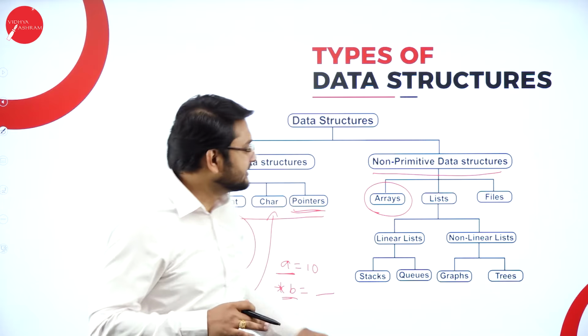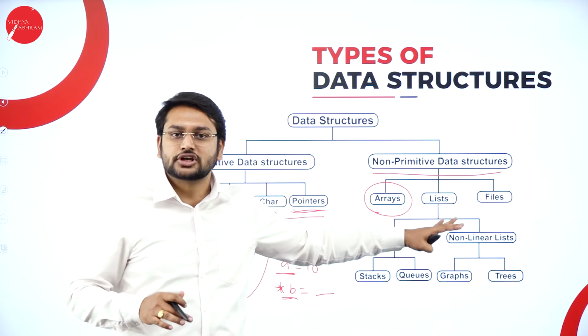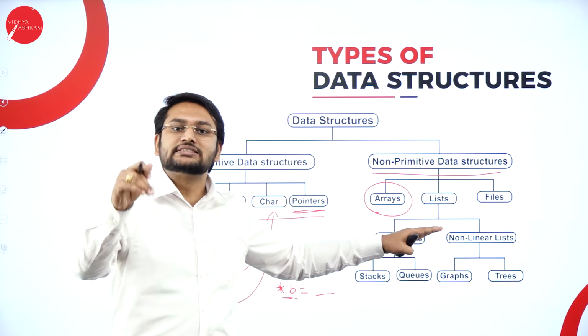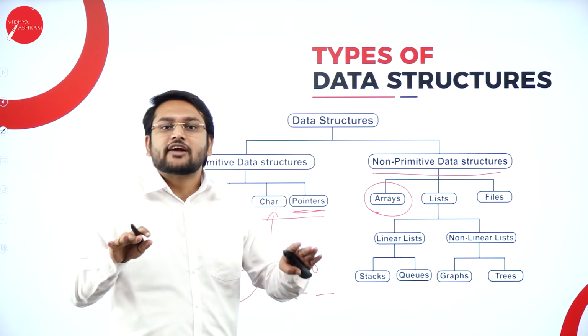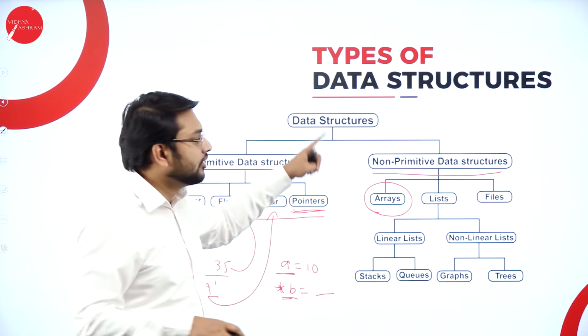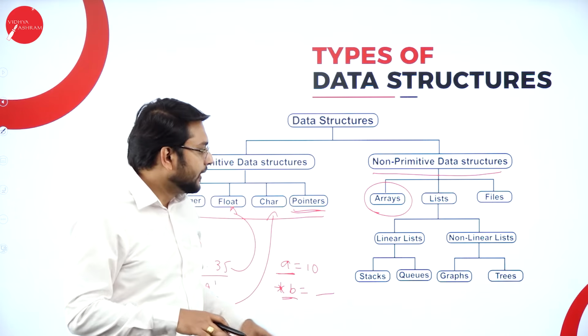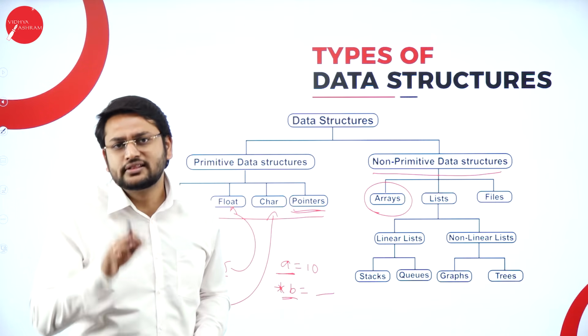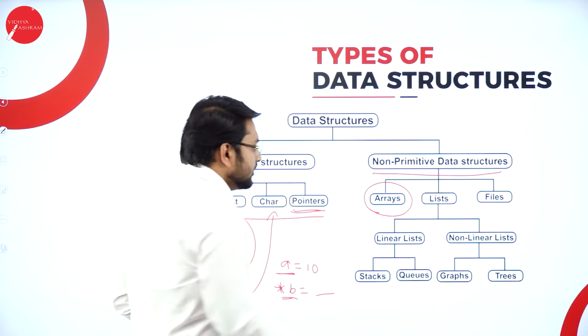I will be discussing each data structure in detail in the coming session. As of now, you just have to understand which are the main data structures that come under the non-primitive data structure.